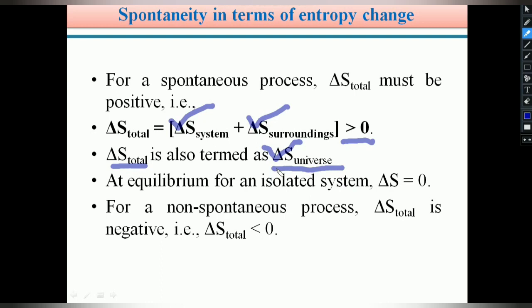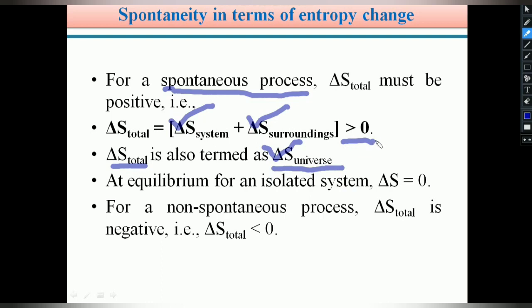Change in entropy of the universe for a spontaneous process, students, this is a very important point. For a spontaneous process, delta S total is always positive, or greater than 0.